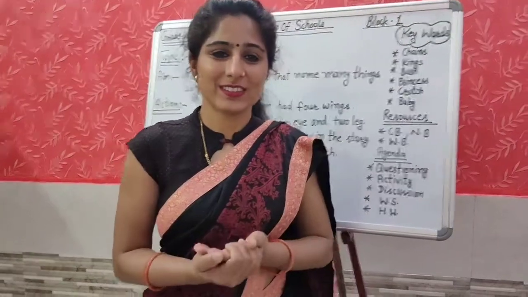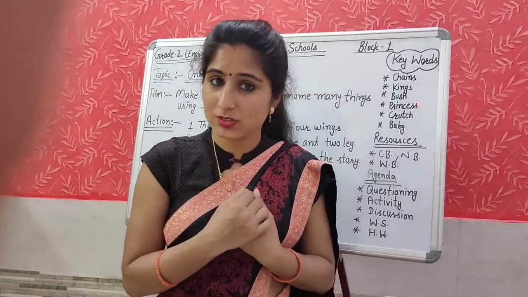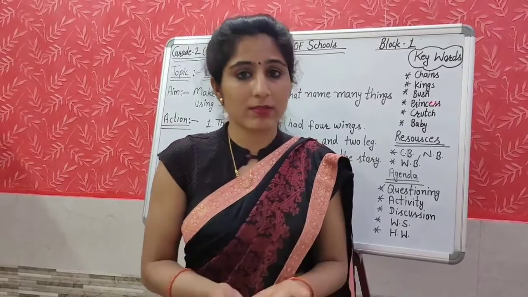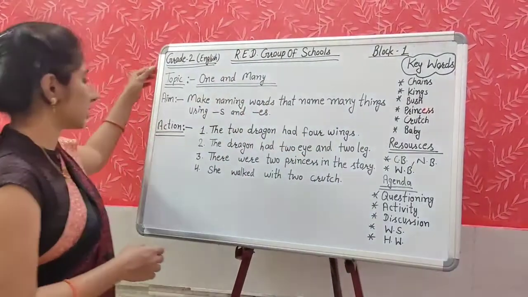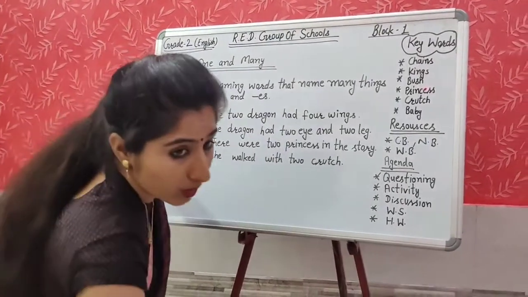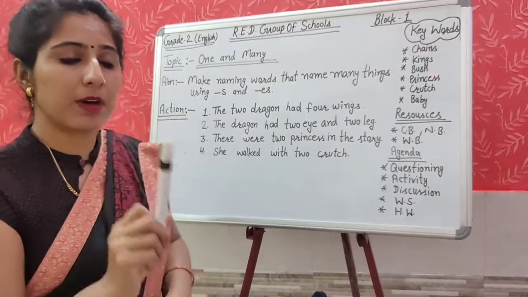All have their own names. I also have my name. My name is Manju. I am a person. What is my name? Manju. You also have a name. All are having their names. This is a thing. What is its name? What do we call this? It is a board. This is also a thing. What is it? Marker.